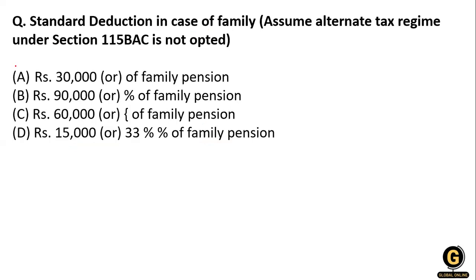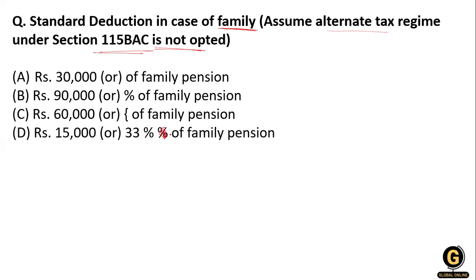Now the next question: the standard deduction in case of family pension. Assume the alternate tax regime under section 115BAC is not opted. In that case, what will be the standard deduction? The options are 13,000, 90,000, 60,000, or 15,000 or 33% of the family pension.